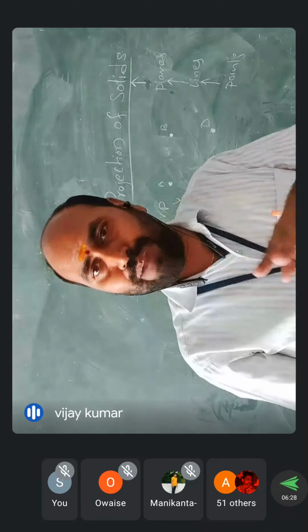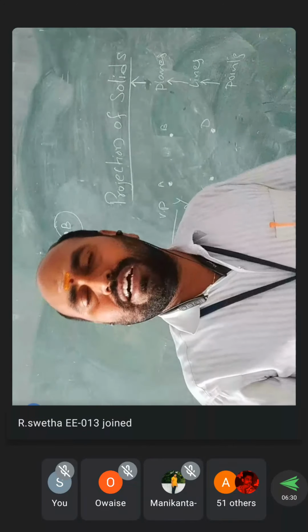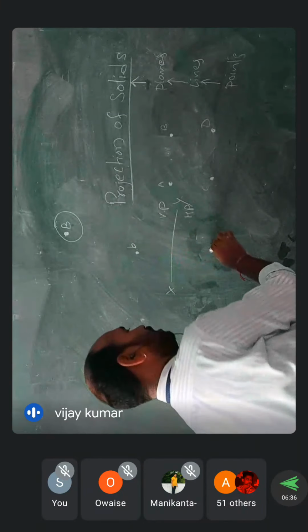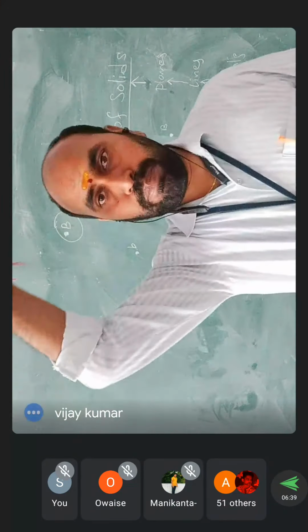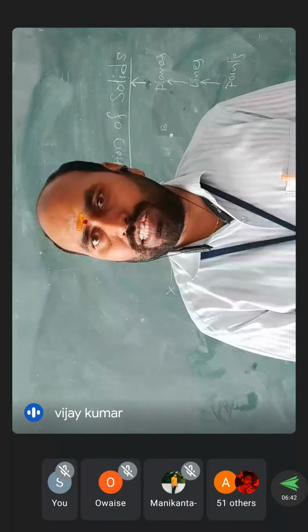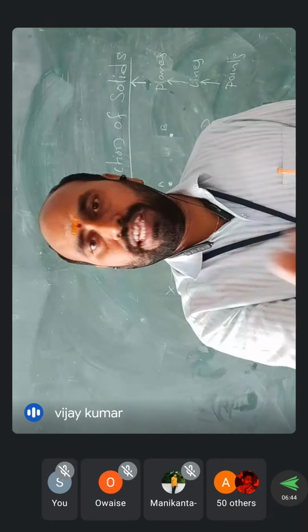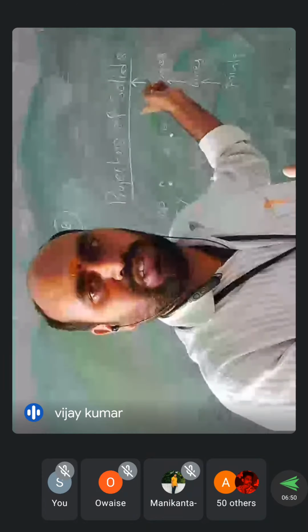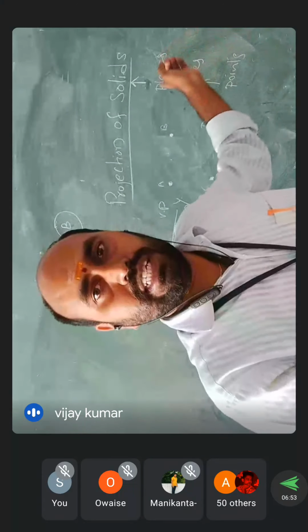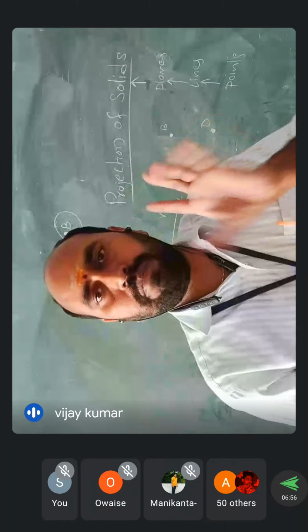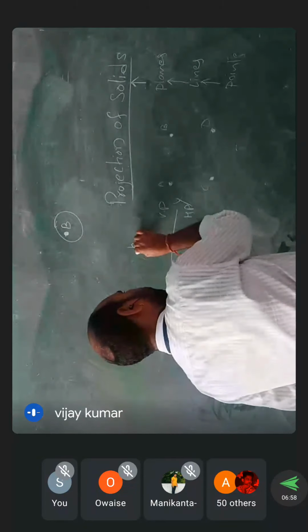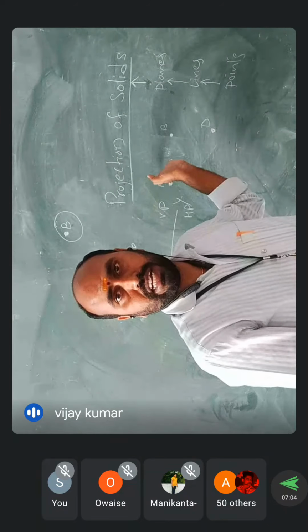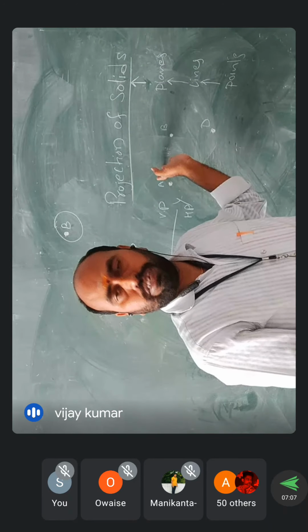So I am represented with capital letters. The shadow is nothing but the projection, and the shadow is indicated with small letters. So these two are shadows. When I focus a light from the top side, my body shadow will appear on the ground, which is nothing but the horizontal plane. When you are standing in front of me and focusing a light on my body, my shadow will appear at the back side of the board also. That's why this is the front view. The front view always appears in the VP only. So the shadow on the ground is on the HP, and the shadow on the back wall is represented as the front view.